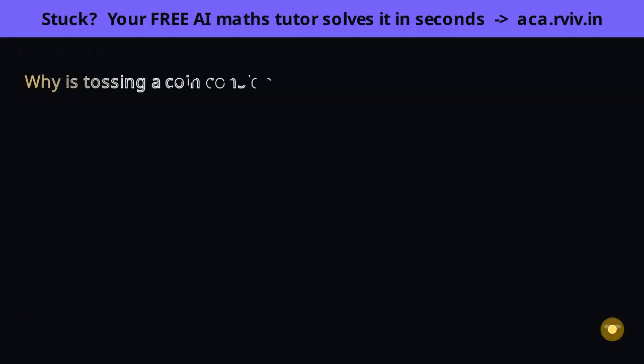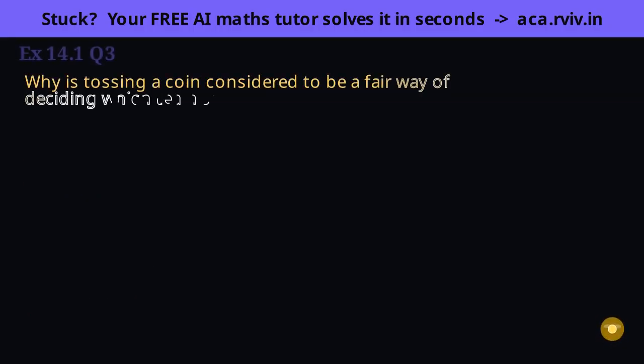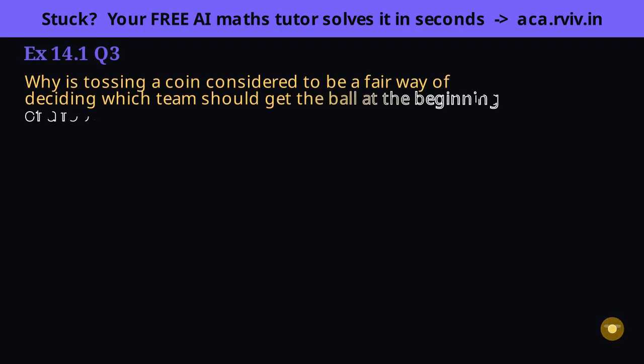This is the flip side of the last question. Fair is just another word for equally likely. Let's pin down what fair even means here. It means neither team is favored, so both must have exactly the same chance of winning the toss. That's the target we need to justify.